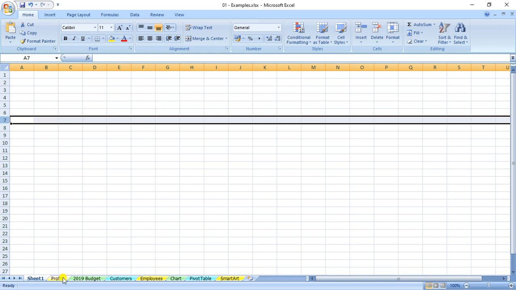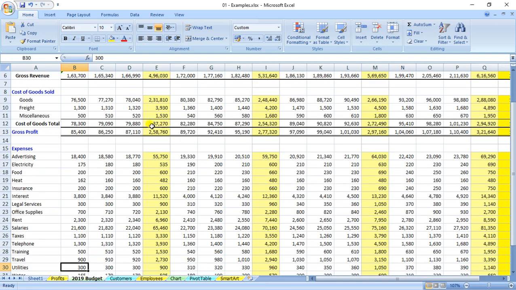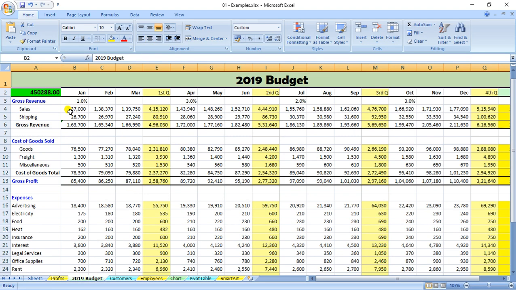For example, if you come to this sheet, you can see this is basically a summary of a profit and loss statement, where we have written the sales, the expenses, profit and YTD profit, sales percentage, expenses percentage, and many other data. And since we have given the data month by month, it is very easy to understand for a layman.